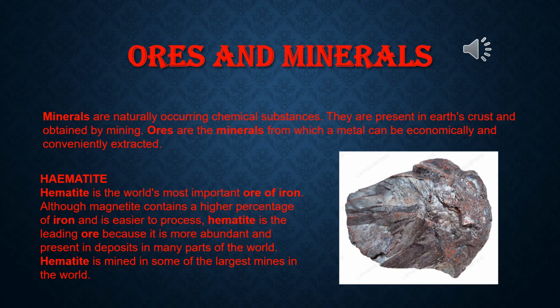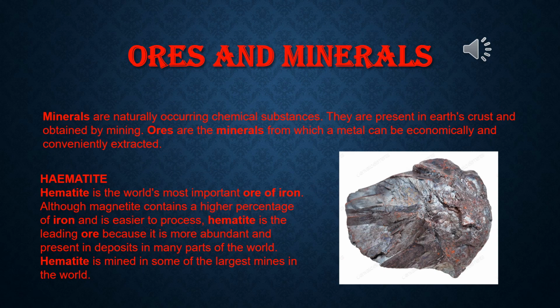Now hematite is the world's most important ore of iron. Although magnetite contains a higher percentage of iron and is easier to process, hematite is the leading ore because it is more abundant and present in deposits in many parts of the world. Hematite is mined in some of the largest mines in the world. I have given one diagram of hematite.